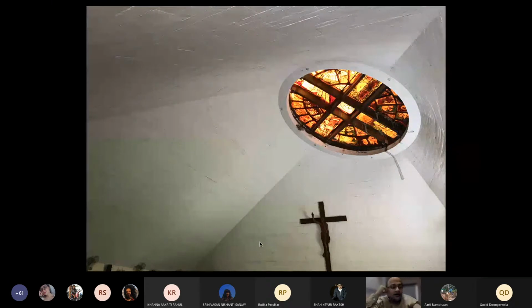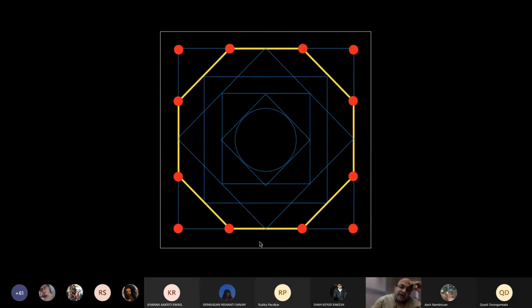So I remember taking you all to Mandu, and if you'll remember Rani Rupmati's pavilion, where the idea was how do you cover the square with a dome. And these red points are basically where the columns are, where if this is A and that is B, this is the hypotenuse, and this side and that side and that side and that side and that side are equal.